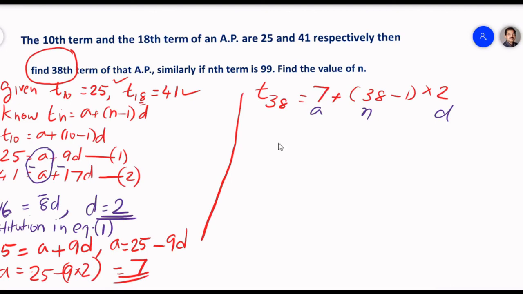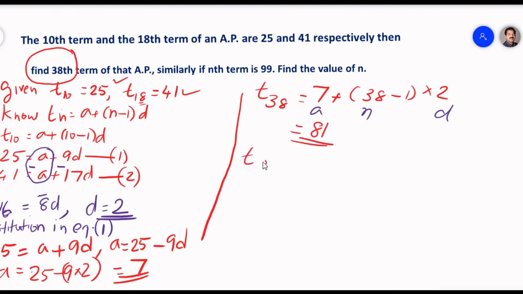Further, this is equal to 81, because 37 into 2 is 74, plus 7 is 81.